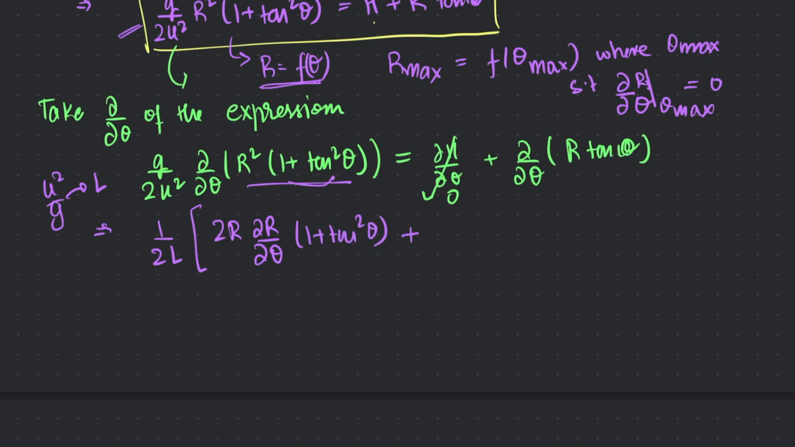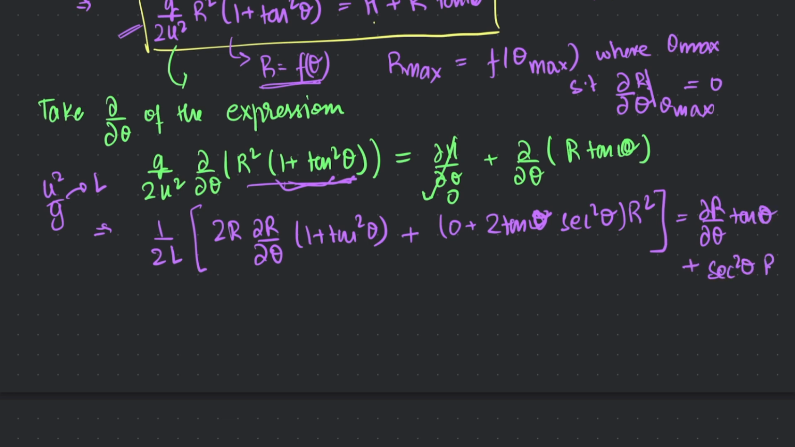plus the second term. In this case, we'll take the derivative of the other factor. So this is going to be 0 plus 2 tangent of theta times the derivative of tangent of theta, which is going to be secant square theta, and we are going to multiply this by r squared. And on the other side, we would have dr by d theta, tangent of theta, plus secant square theta times r. Right. So it looks kind of confusing, but the interesting thing that happens here is we know that